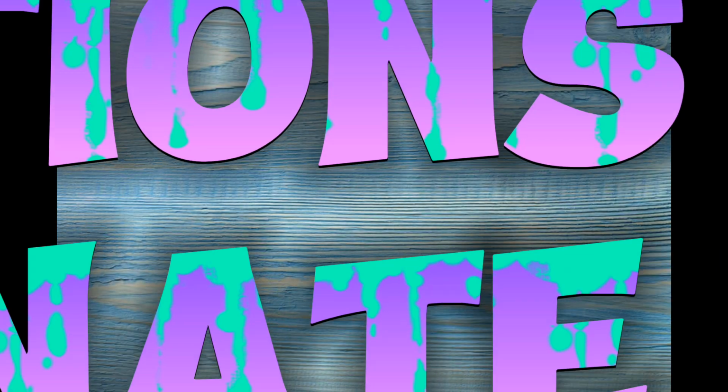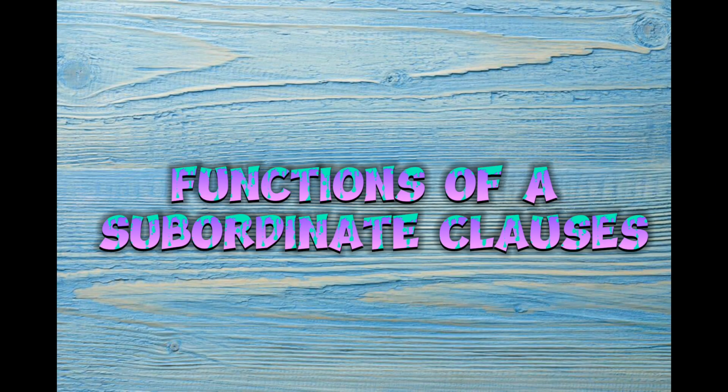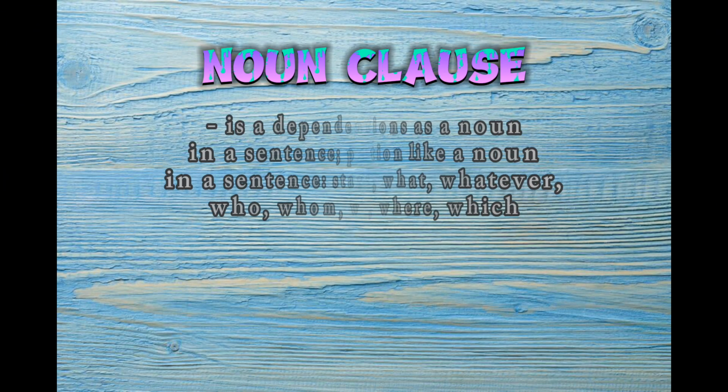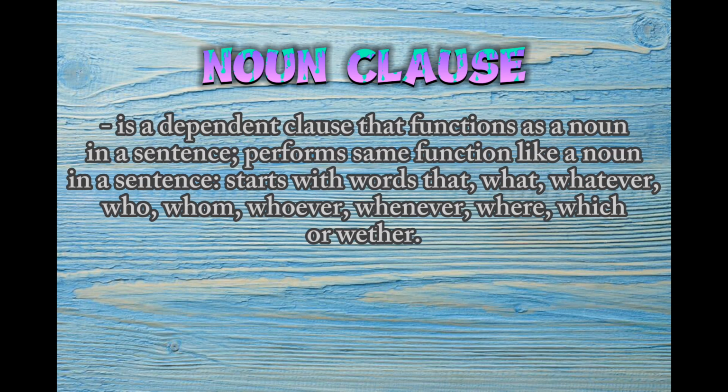So there are three functions of a subordinate clause. So the first function is a noun clause. A noun clause is a dependent clause that functions as a noun in a sentence. It starts with words that, what, whatever, who, whom, whoever, whomever, where, which, or whether.